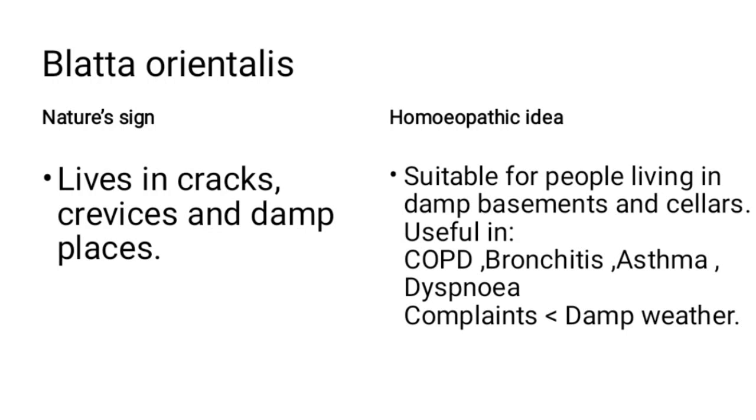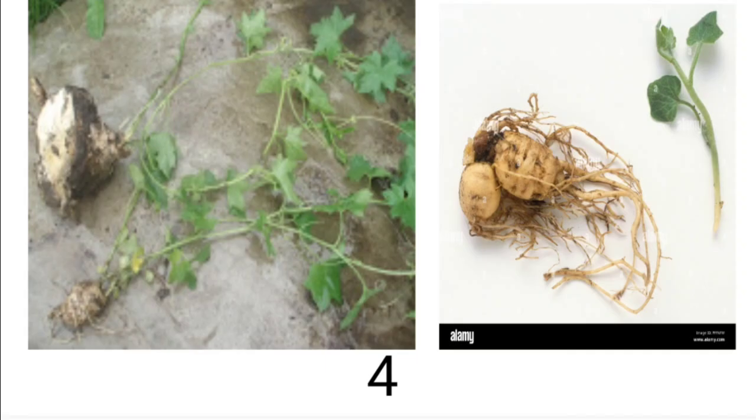Next, can you guess which root it is? Yes, it is a root of bryonia. By looking at the root only, what can you guess? See, first we will see what parts we are taking for preparation of the medicine. The part we are taking for preparation of medicine is the thick, fleshy, fresh root. Second thing, by the color, it is yellowish white in color. Third thing, the root is looking rough and dry. And the fourth point, the taste is bitter.